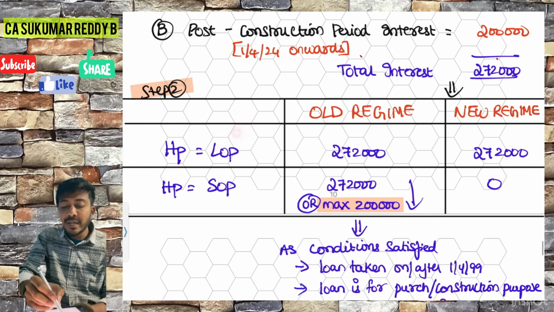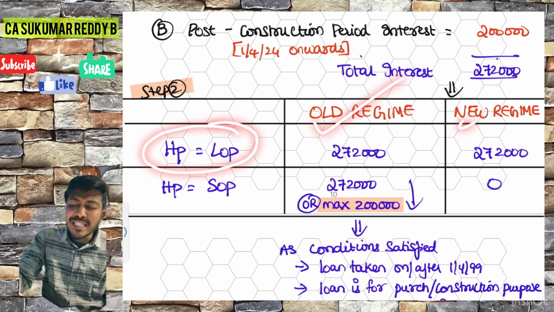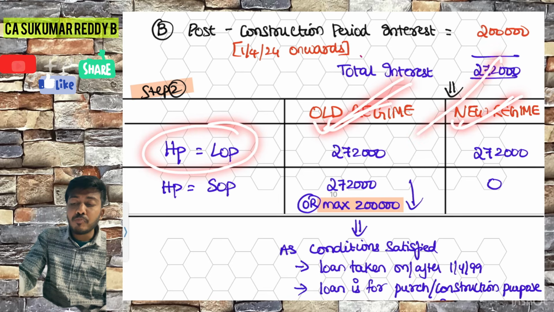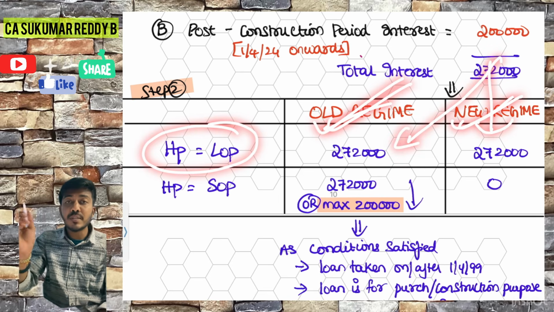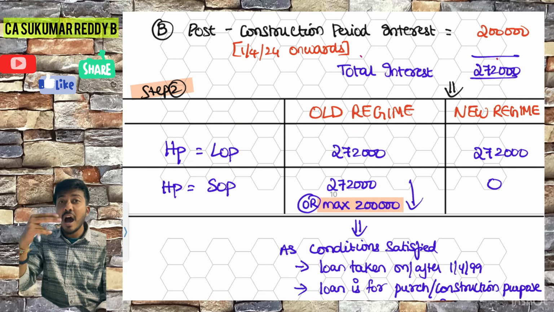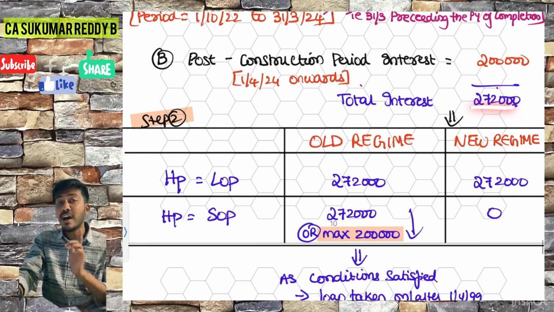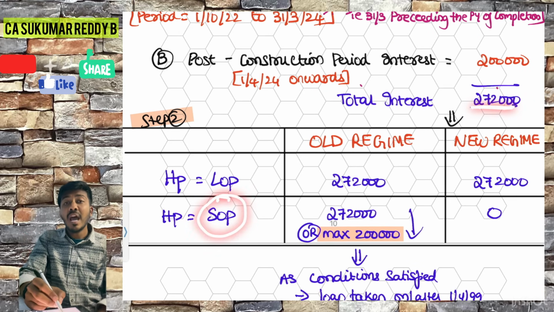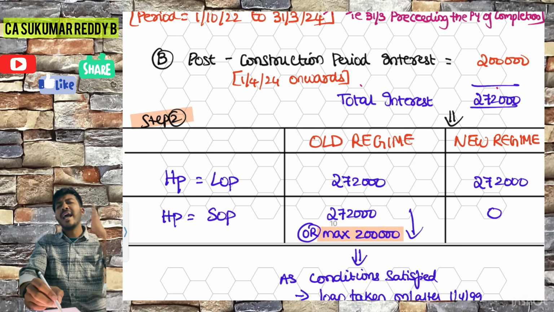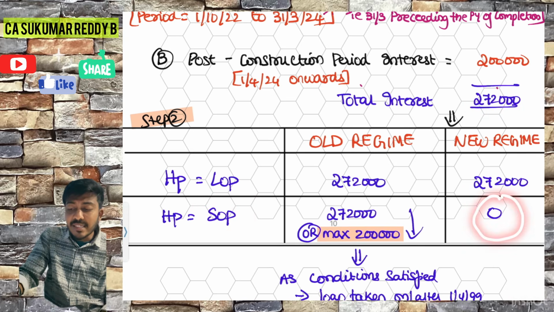If the house property is LOP, irrespective of the regimes, the entire 2,72,000 will be allowed as deduction. However, if the house property is SOP under the new regime, the answer is dead easy, it is 0.